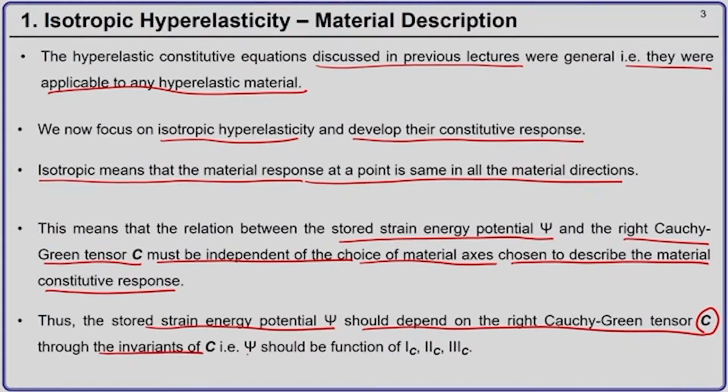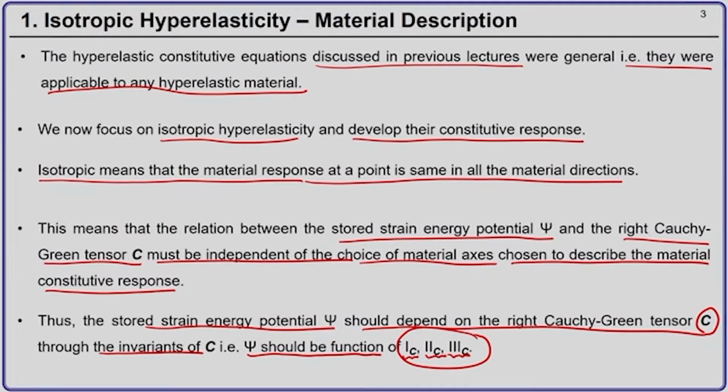That is, psi should depend on the first invariant, the second invariant, and the third invariant of the right Cauchy Green deformation tensor. And from our earlier discussion, we know that the three invariants of a second order tensor, their magnitude does not change with the change in the coordinate system.